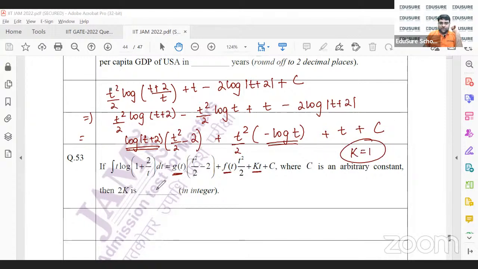So what will be the value of 2k? It will be 2. Right? That's it. You don't have to do anything else. So you just have to do the integration, put it in the form, and that's it.